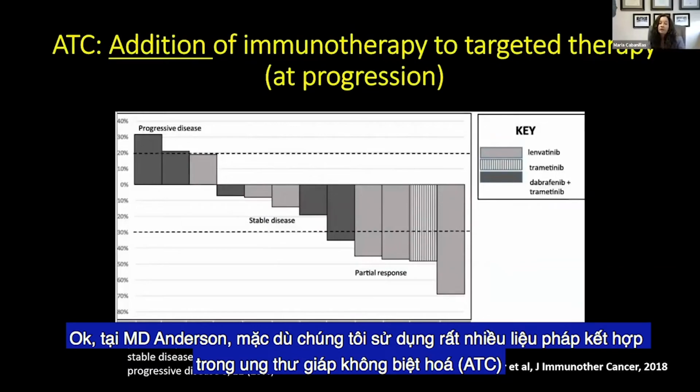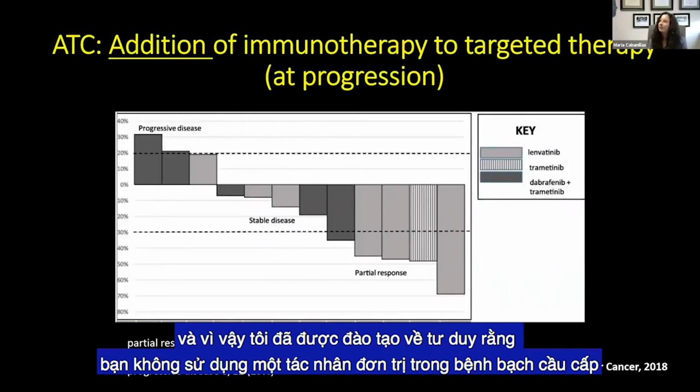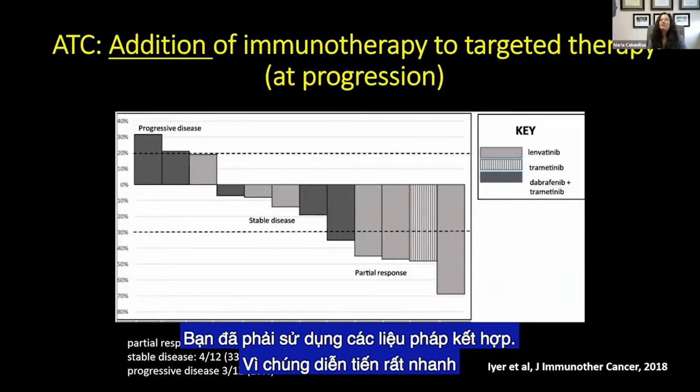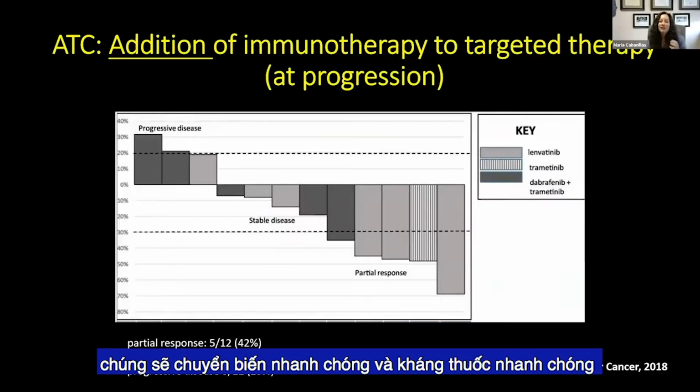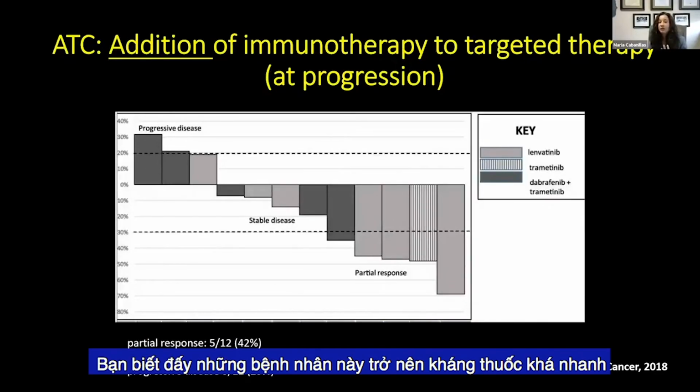Okay, so at MD Anderson, though, we use a lot of combination therapies for ATC because I actually used to be in the leukemia department as a hospitalist before, and so I had been trained in this mindset that you didn't use single agent in acute leukemias. You had to use combination therapies because these had rapid turnover and rapid resistance. And it's kind of the same thing in anaplastic thyroid cancer, that these patients are going to break through these drugs rather quickly.